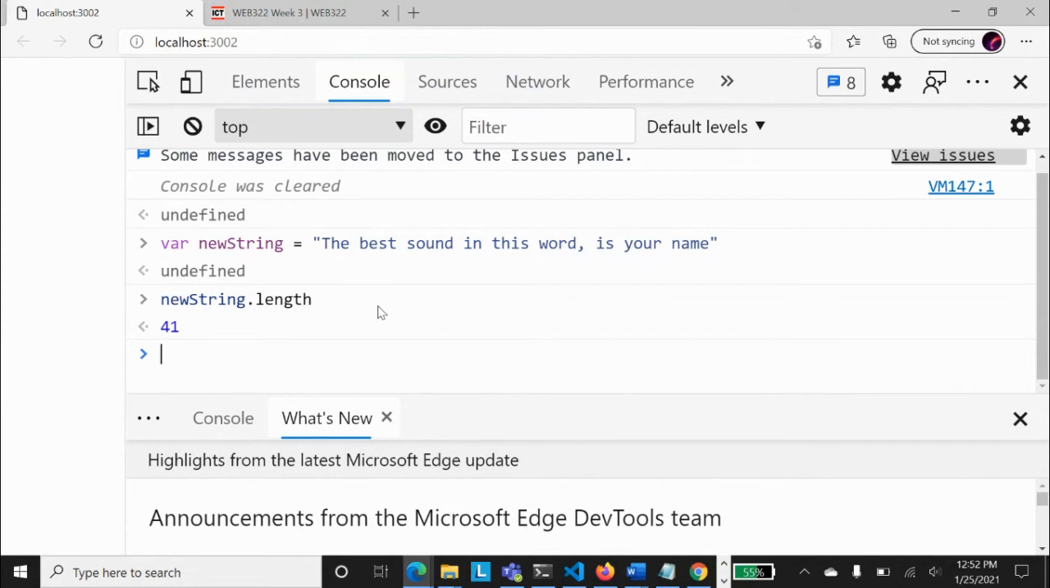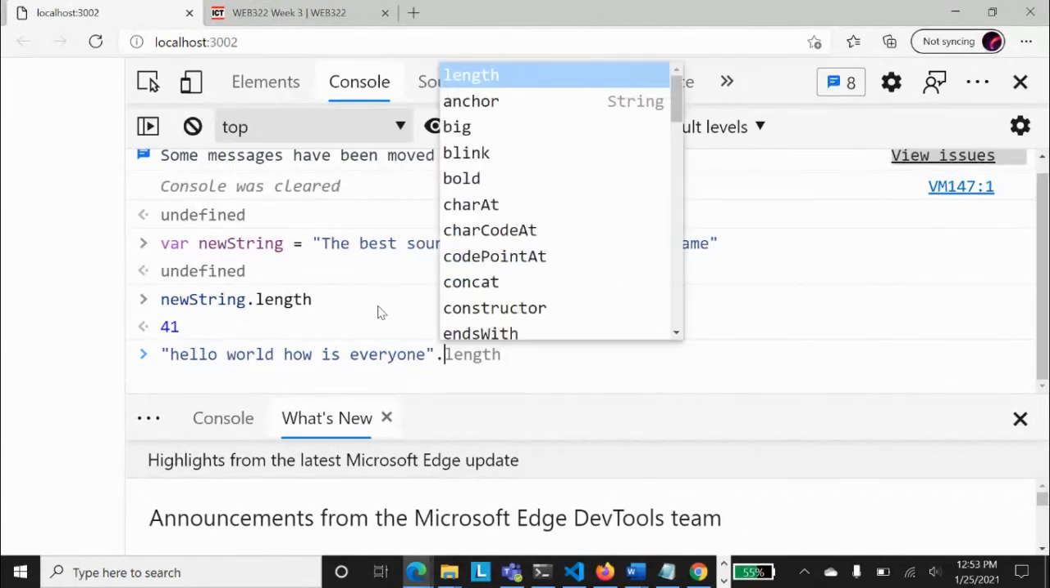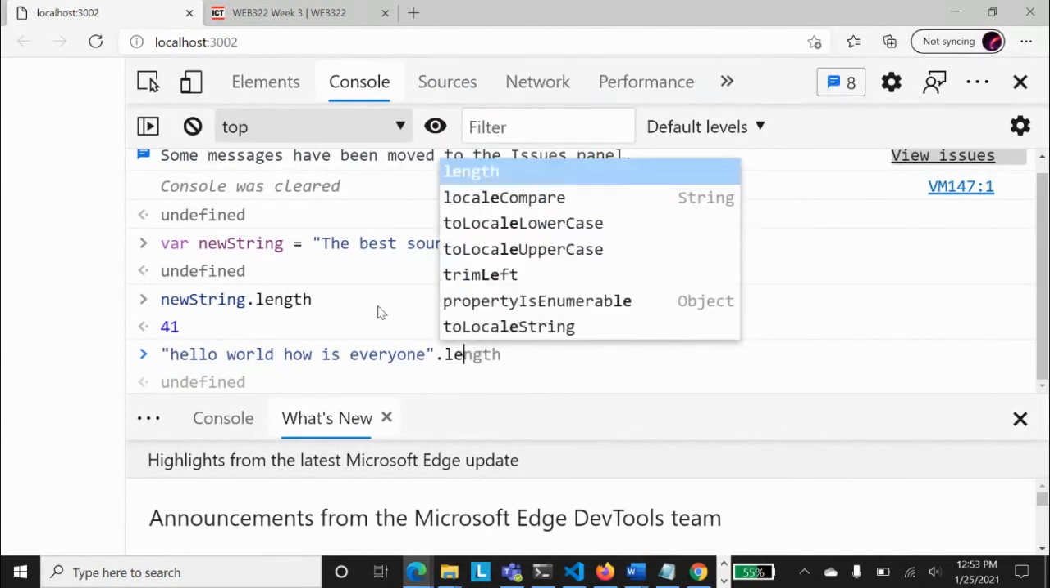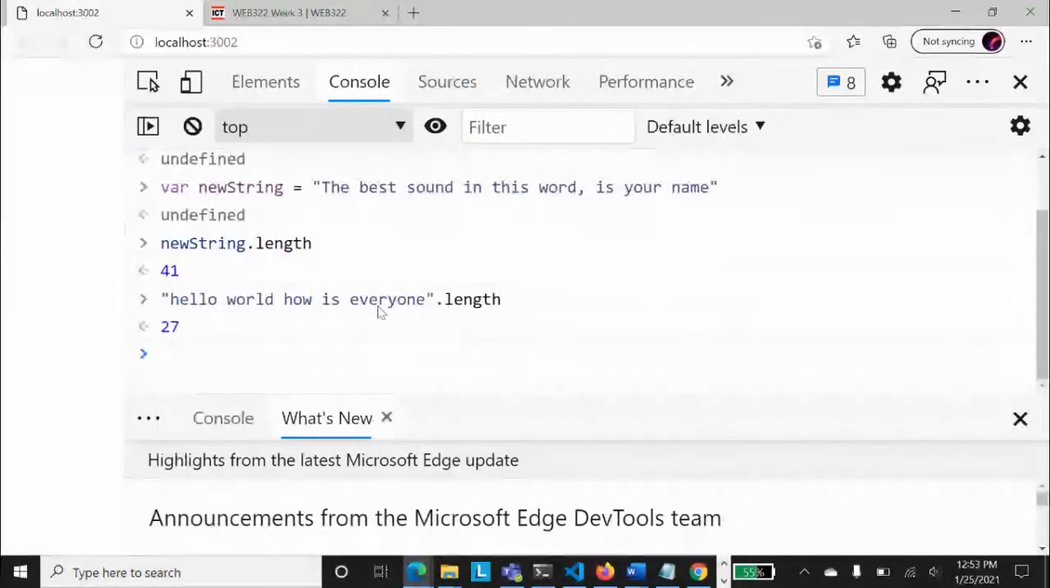Not only this, you can even do this. Hello world, how is everyone? Something like this. This is a string, and I have not defined it or saved it in some variable, but I can do that. If you see, it is even telling us the string length, and these are the different properties that we can use. So length is not a function. Please bear in mind, this is a property. This is not a function.